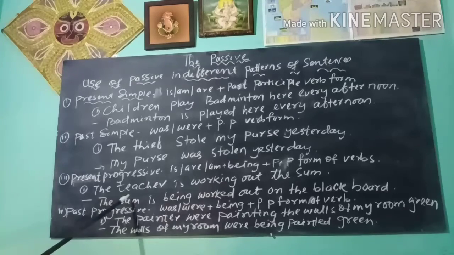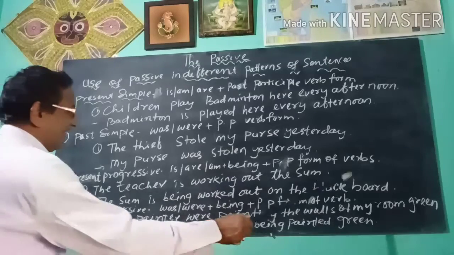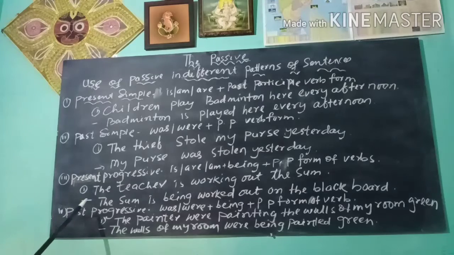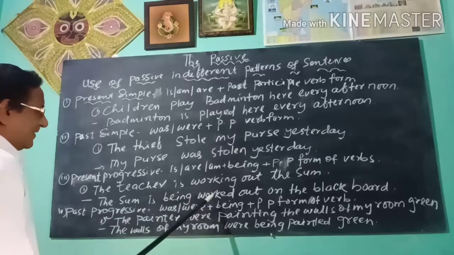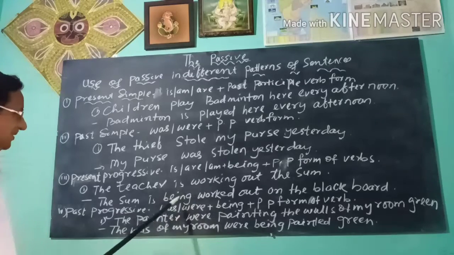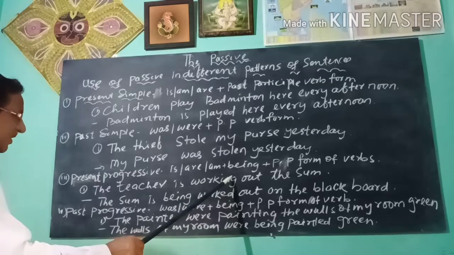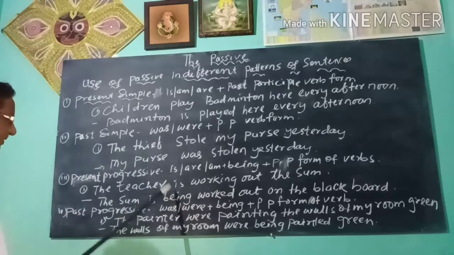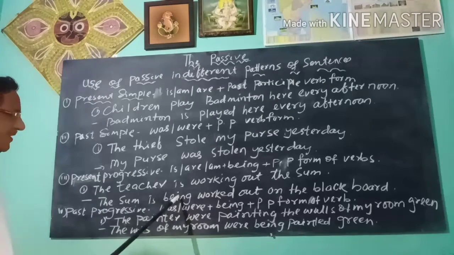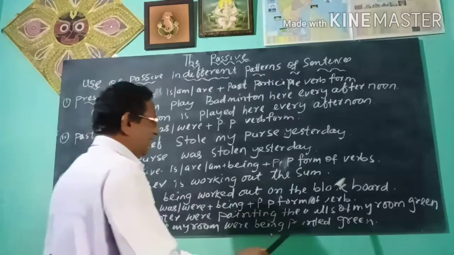The song is being worked out on the blackboard. Here, being is used for the ing form of a verb. So the sentence is: the sum is being worked out on the blackboard.